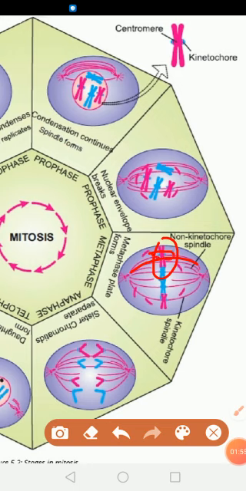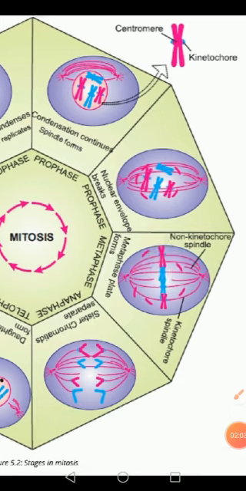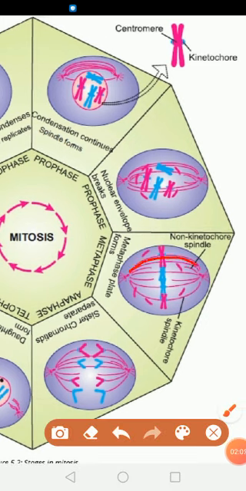Kinetochores are the central part of the chromosome, and with the help of kinetochores, chromosomes will attach themselves on the spindle fibers, which are known as kinetochore fibers. Kinetochore fibers are the spindle fibers where chromosomes attach themselves.